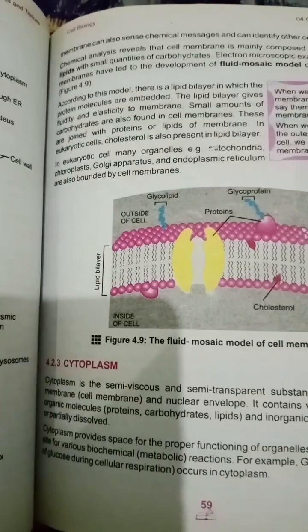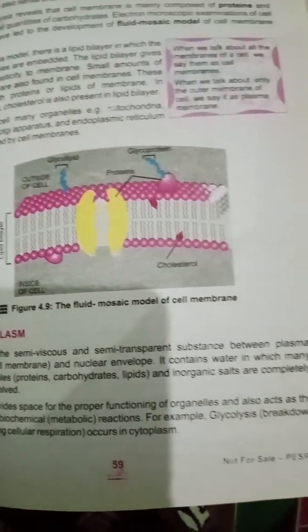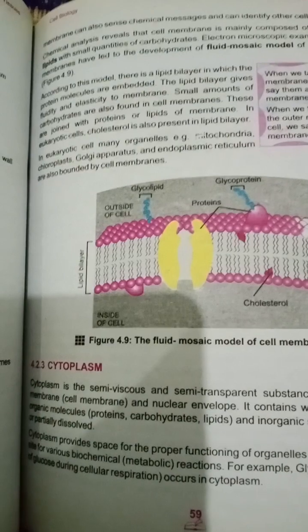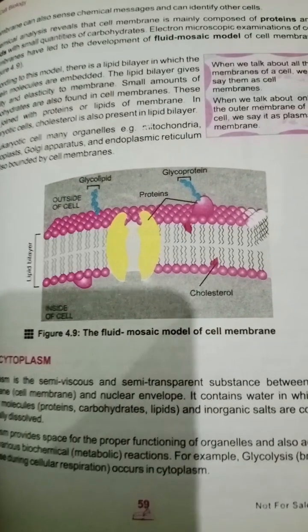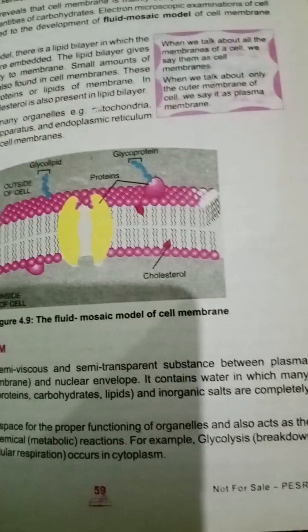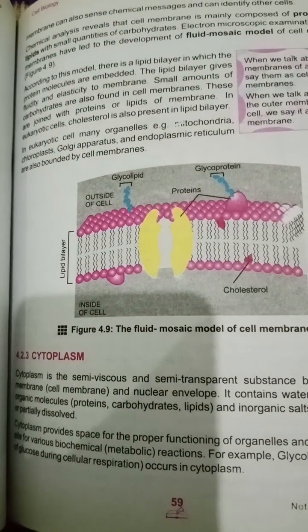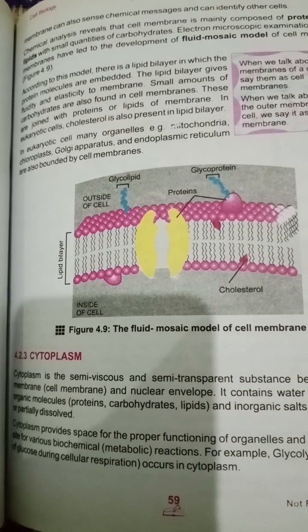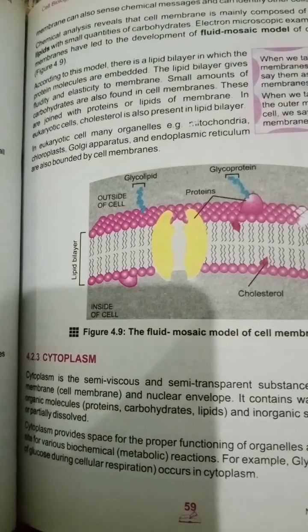Now we discuss the cytoplasm. Cytoplasm is the semi-viscous and semi-transparent substance between the plasma membrane and the nuclear envelope. It contains water in which many organic molecules like proteins, carbohydrates, lipids, and inorganic salts are completely or partially dissolved.